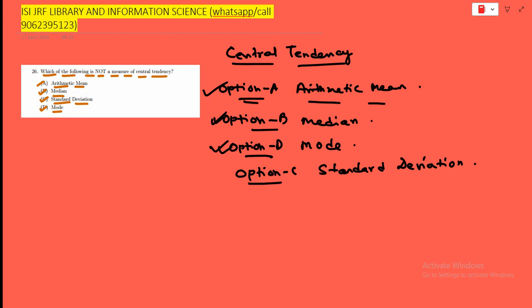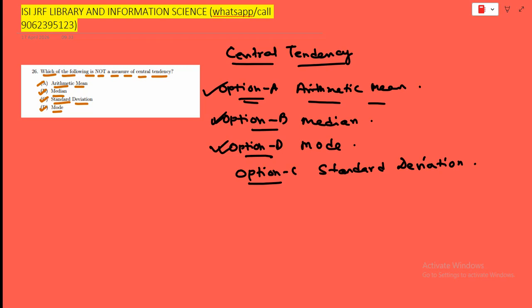While central tendency asks where is the middle, the standard deviation asks how far are you spreading out from the middle. So if everyone in the class scores 50 on a test, the standard deviation is 0. Everyone is the same. But if one person gets 0 and another gets 100, the SD is huge. So it measures the spread, the chaos, the distance.